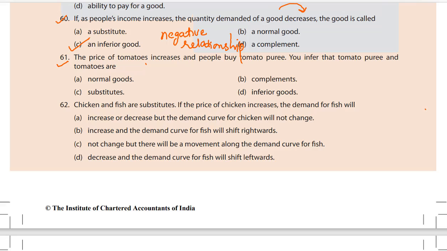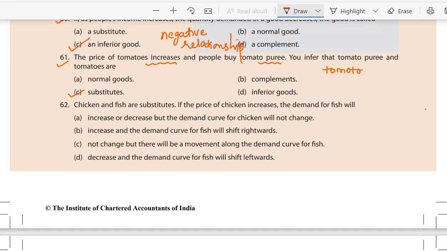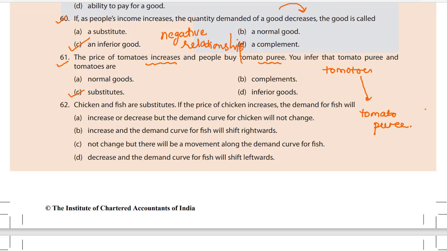The price of tomato increases and people buy tomato puree. So over here, the tomatoes and tomato puree act as substitutes, because instead of tomatoes, people are shifting to tomato puree. I think you understood. Let us switch to question number 62 now.